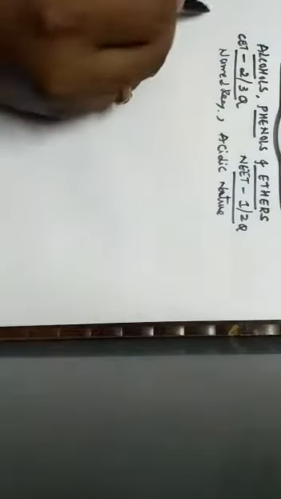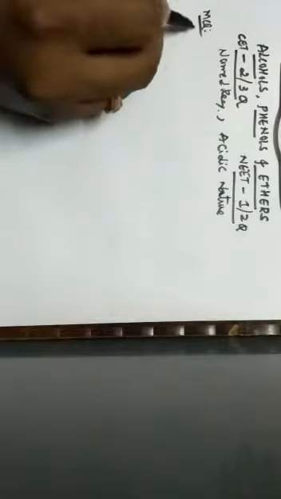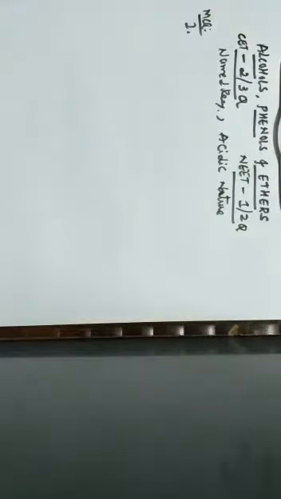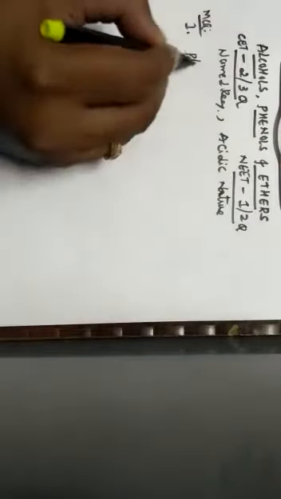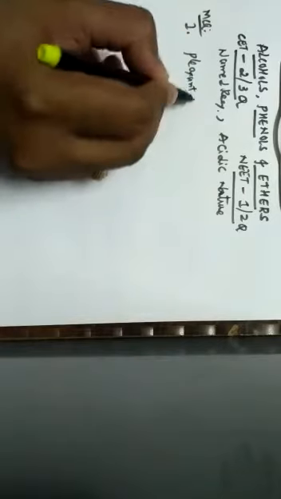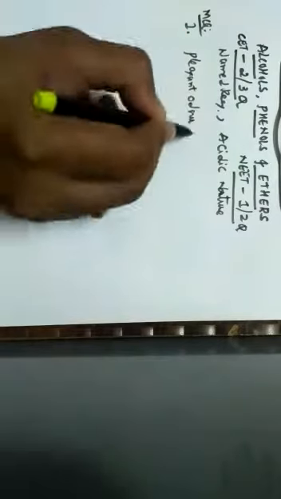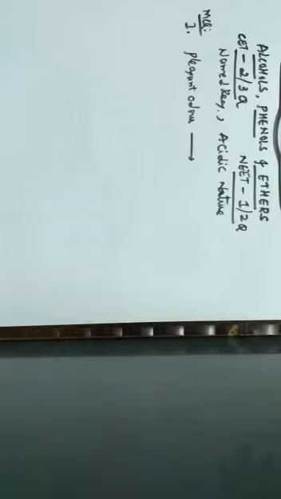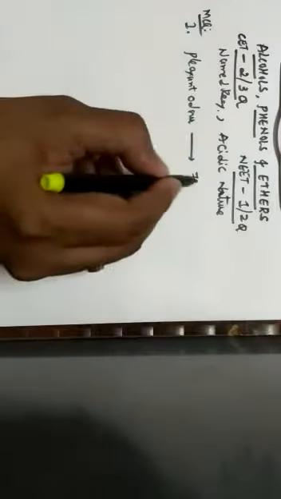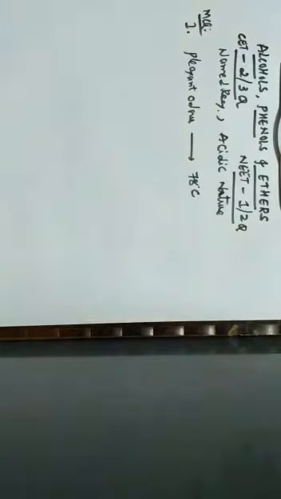Okay, so let us start with different MCQs. So first question: an organic compound A containing carbon, hydrogen, and oxygen has a pleasant odor. So here they have given a hint. It has been given as pleasant odor with boiling point of 78 degrees Celsius. 78 degrees Celsius is the boiling point.